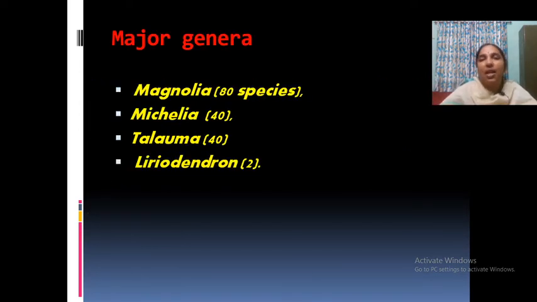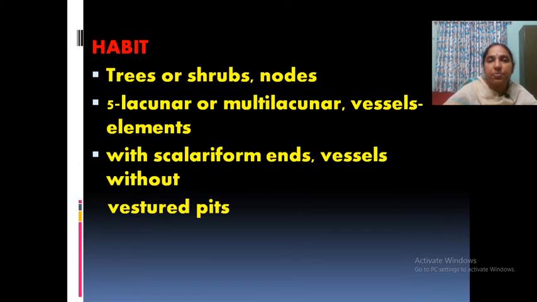Then major genera coming under Magnoliaceae are Magnolia with about 80 species, Michelia with about 40 species, Talauma with 40 species, and Liriodendron with about 2 species. And also it is very important to mention one plant, Schisandra, that is a climber coming under this group also. Then Kadsura also is there.